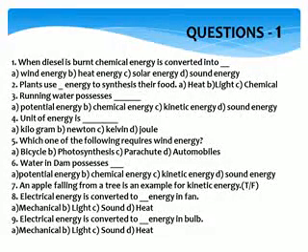Then the second question. Plants use dash energy to synthesize their food. A. Heat, B. Light, C. Chemical. So the plant uses what energy? It uses light energy. So the plant uses light energy and synthesizes their food. The answer is B. Light.